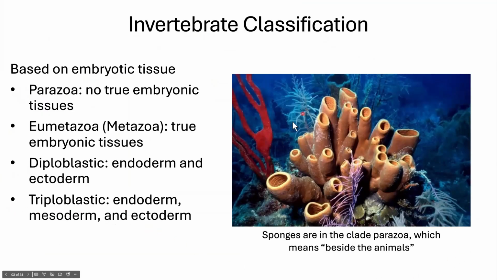Here's the sponges. They are the least evolved, the simplest of our animals. And so they are going to be parazoa. They do not have true tissue.